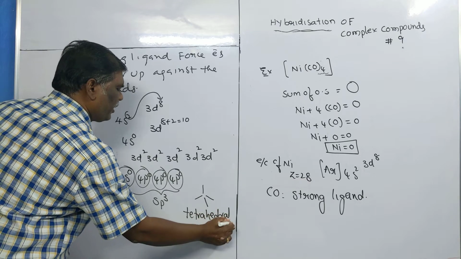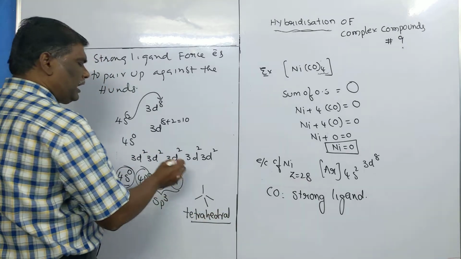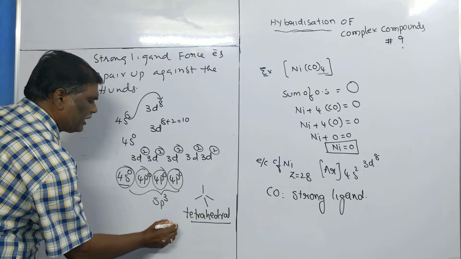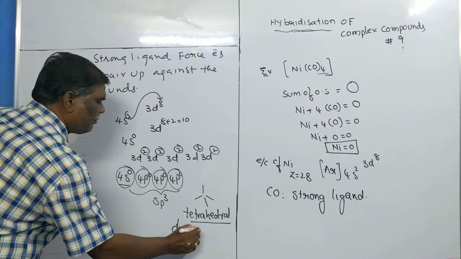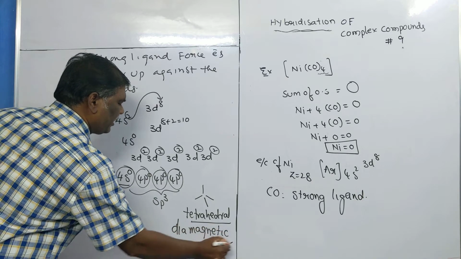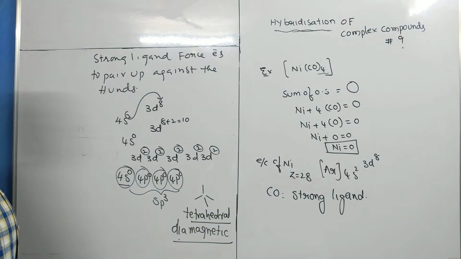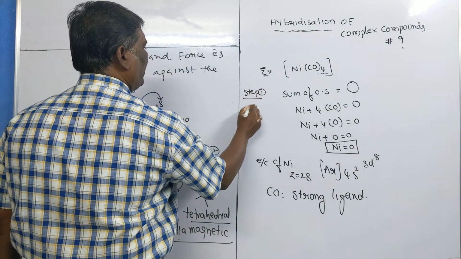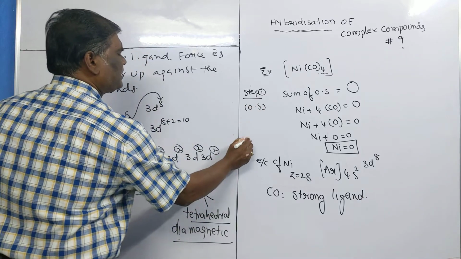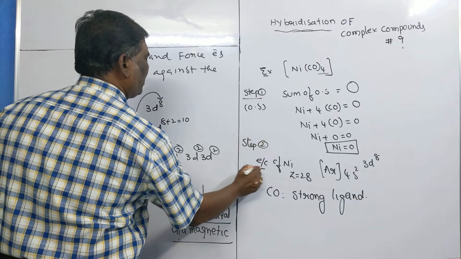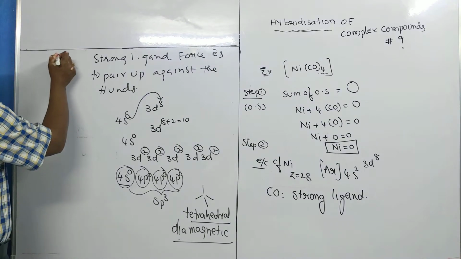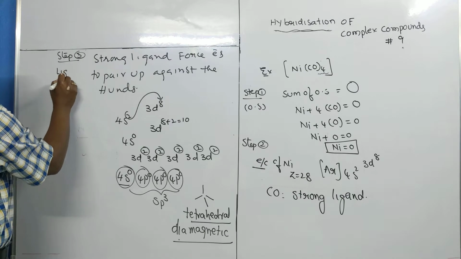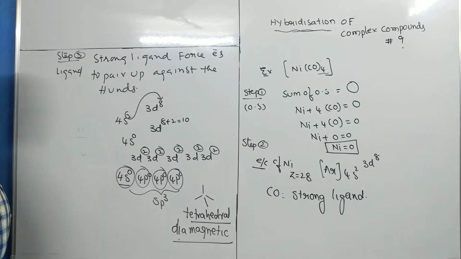One more interesting point is that here all electrons are paired. So the species is a diamagnetic substance. This is diamagnetic. Thus we find the hybridization. The first step is to find the oxidation state. The second step is to write the electronic configuration. The third one is to find the nature of the ligand.